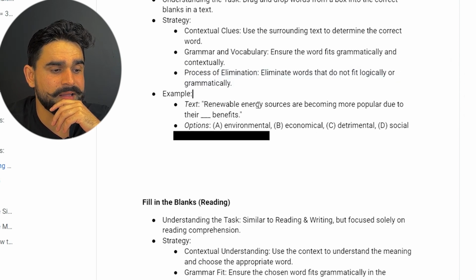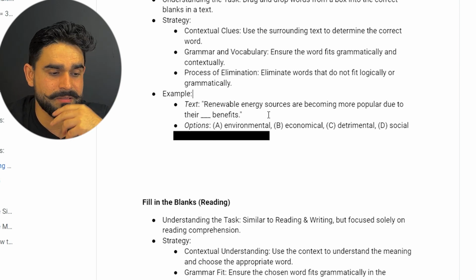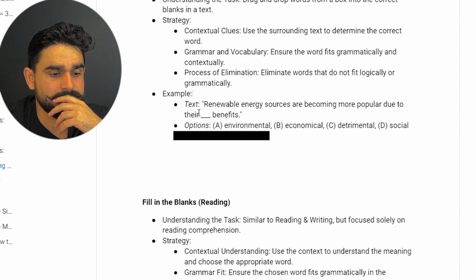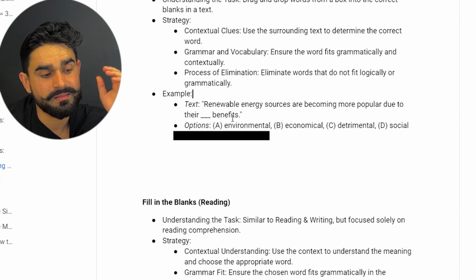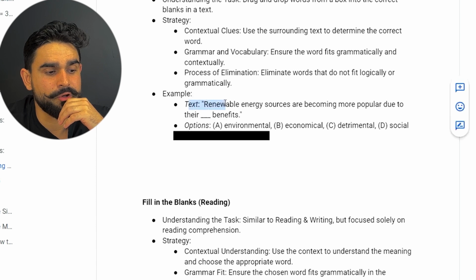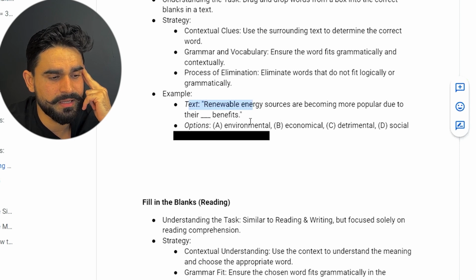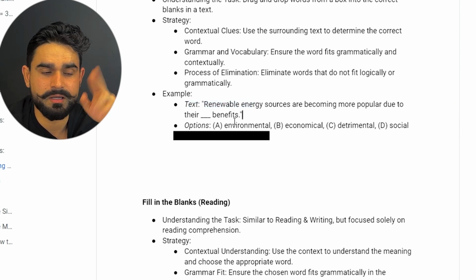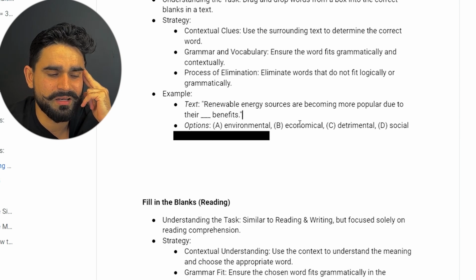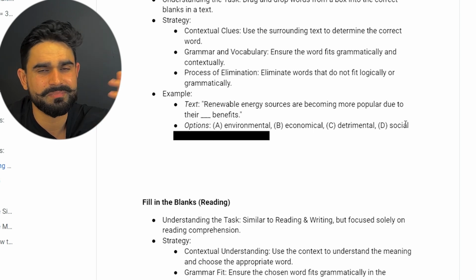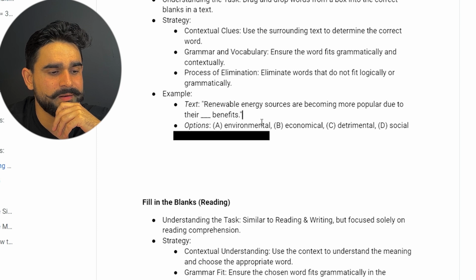For example: renewable energy sources are becoming more popular due to their dash benefit. I'm doing one more example as well. If you have a passage related to renewable energy, what do you do? Due to their dash benefit, and the context in my mind is renewable energy. Environmental goes well with renewable energy. Economical doesn't go with the context. Detrimental, no. Social, no. So I go with environmental, due to their environmental benefit.